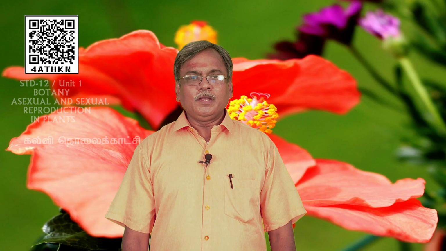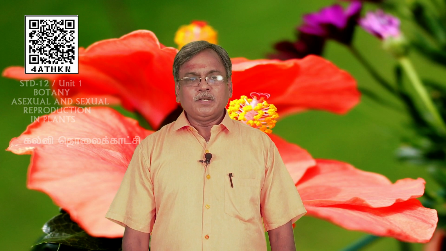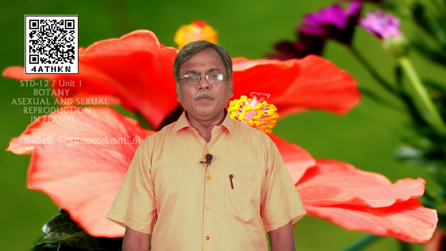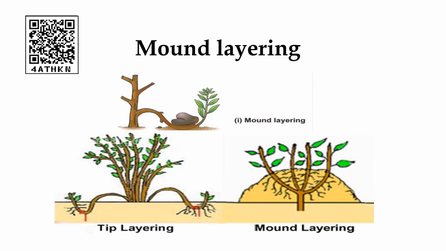Now you can see the mound layering. The portion which is in touch with the soil produces the roots. Once it starts producing roots, the connection from the parent plant is cut, so it starts growing as a new plant. Another type of mound layering you can also see is where we keep soil around the branches, and the branches produce roots. Once they produce roots, the branches are cut off from the parent plant and planted in a different place.